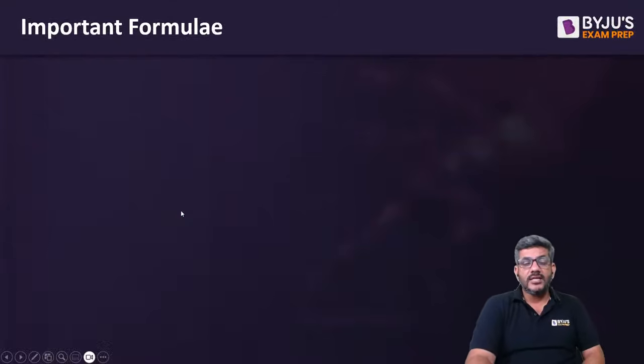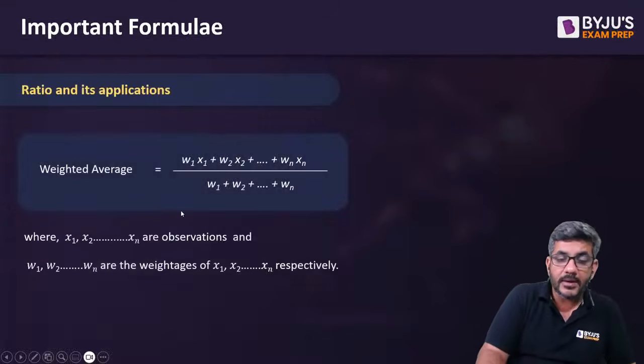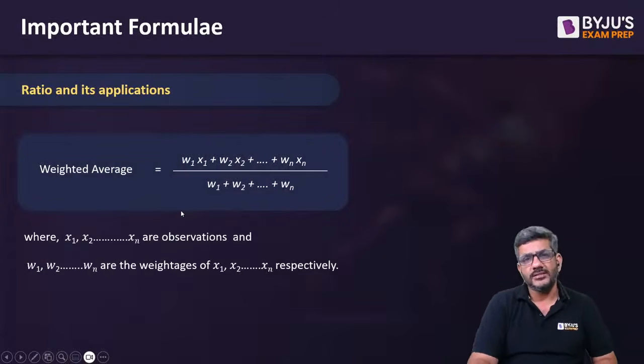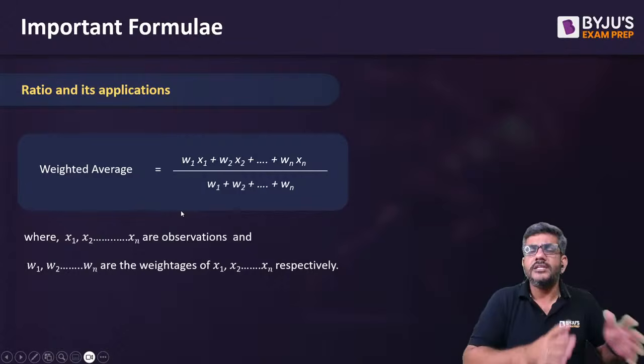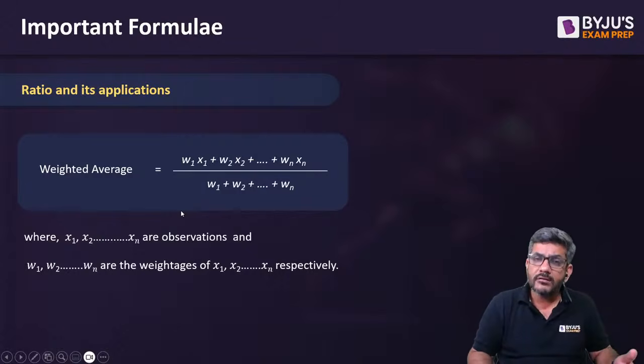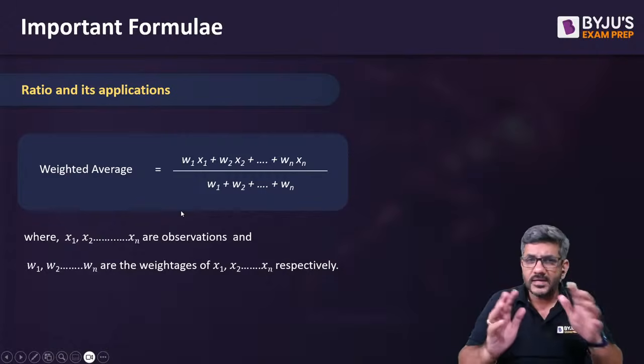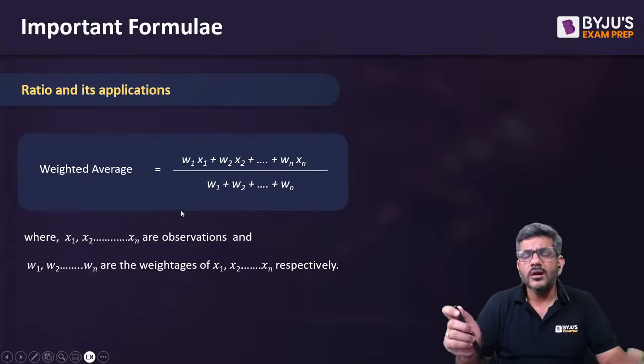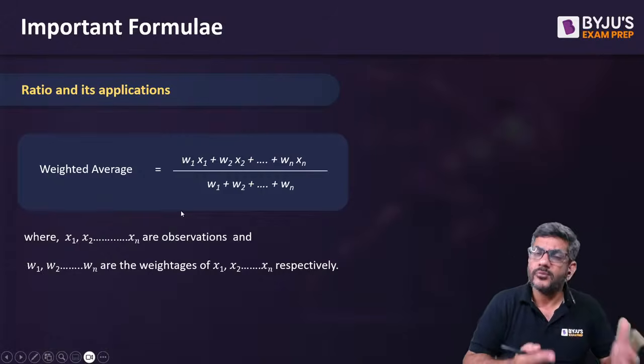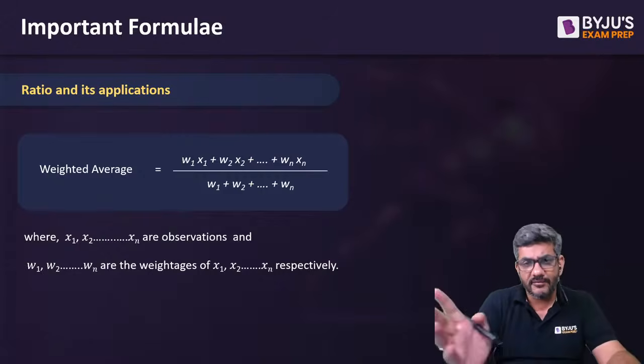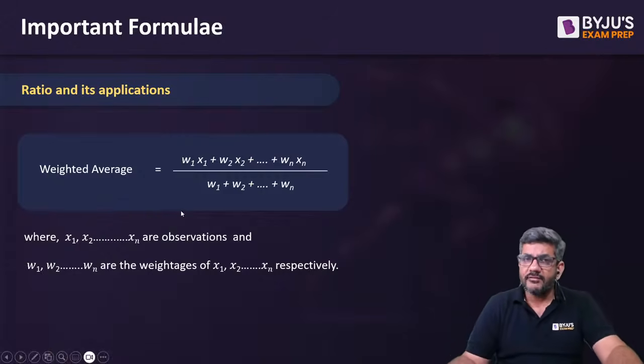Now I'll move ahead to the next question. Now next is a part of ratios and its applications. Of course, I'm not getting into those complete details. How do we divide a number in a particular ratio of A is to B or A is to B is to C, something like that. वो आप सब लोगों को पता होगा. Componendo, dividendo कैसे लगाते हैं, proportion क्या होता है, that is known to everyone. So I'm just talking about weighted average first of all here.